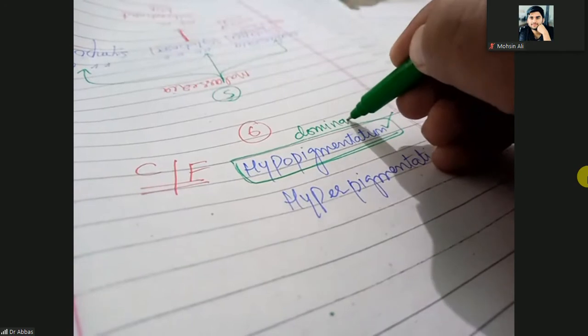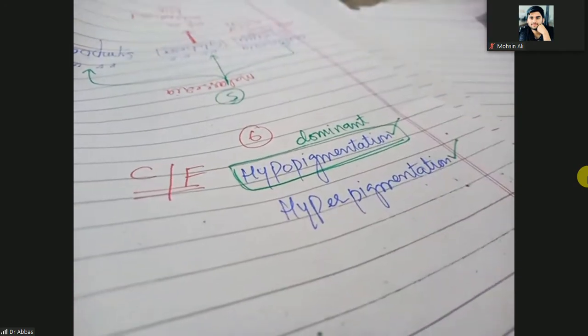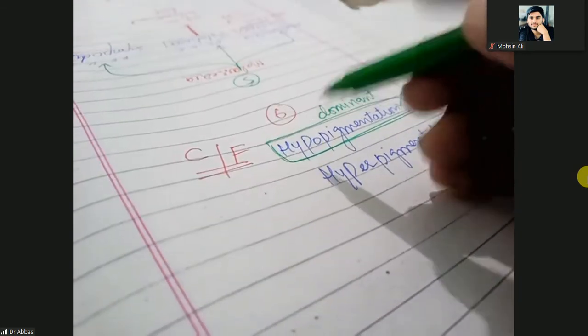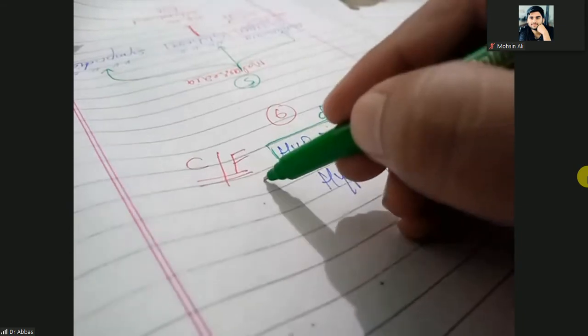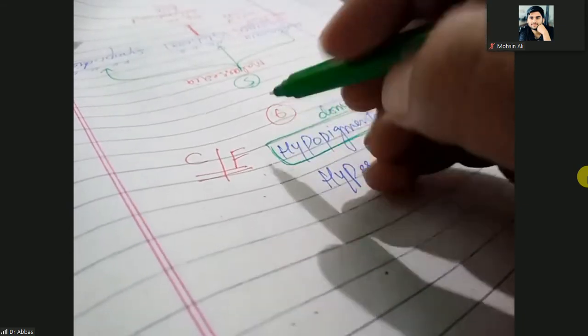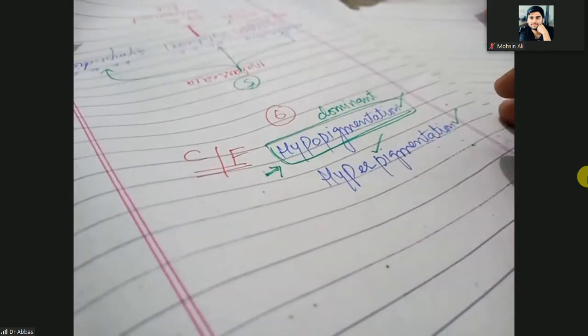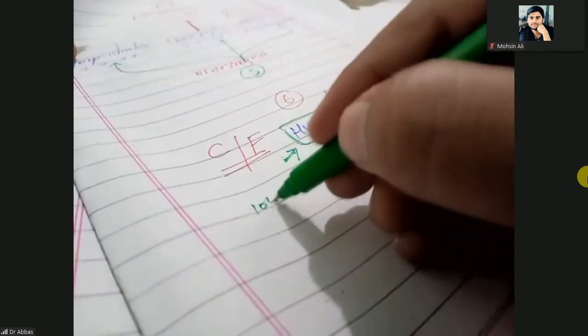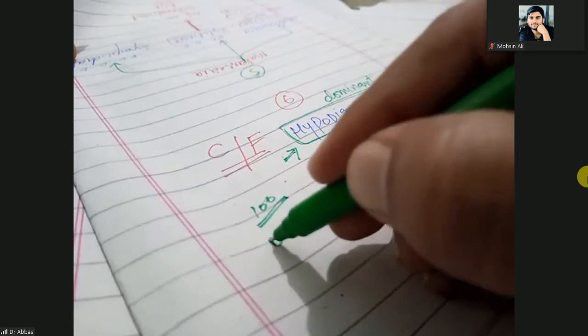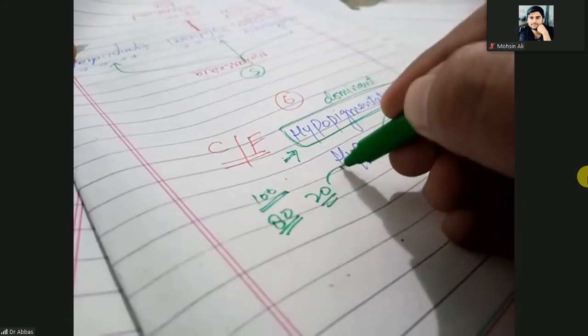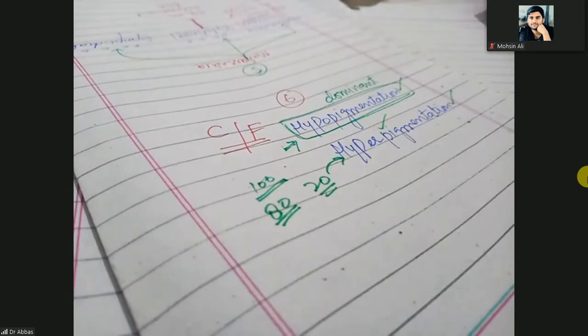I will tell you the reason for hypopigmentation and the reason for hyperpigmentation. This hypopigmentation is dominant over hyperpigmentation. It means if there are 100 patients, out of 100, 80 have hypo and 20 have hyper. So most dominant is the hypopigmentation.